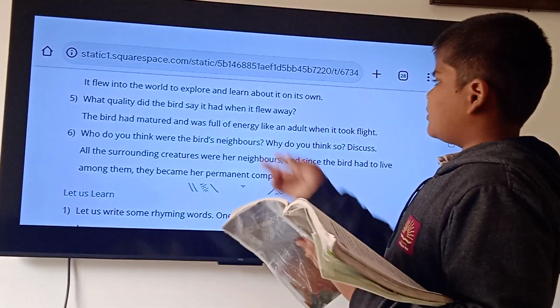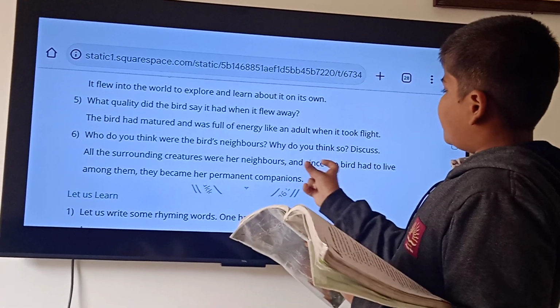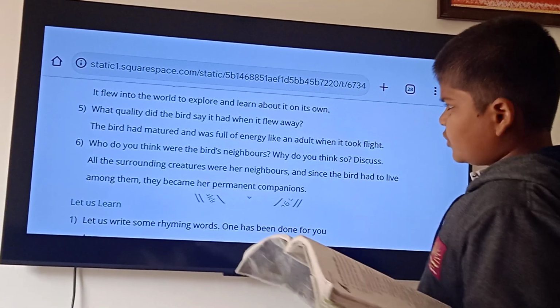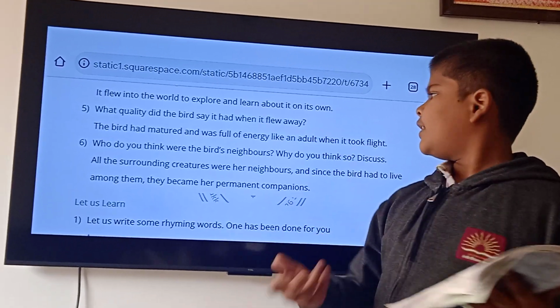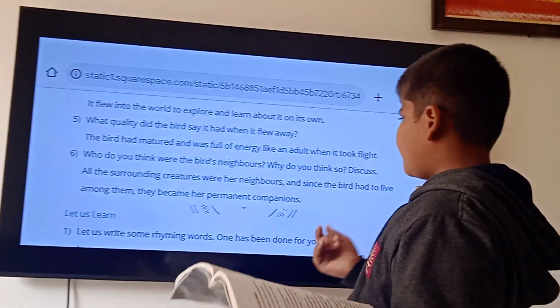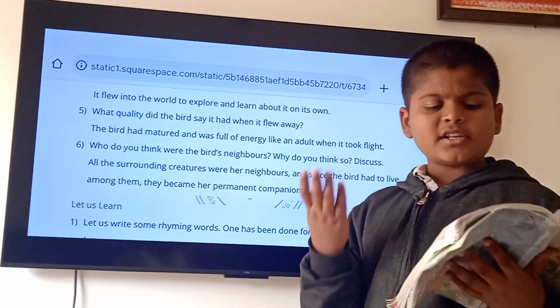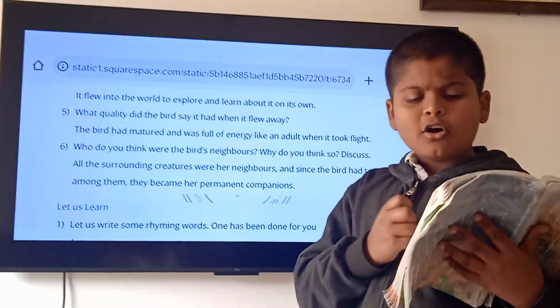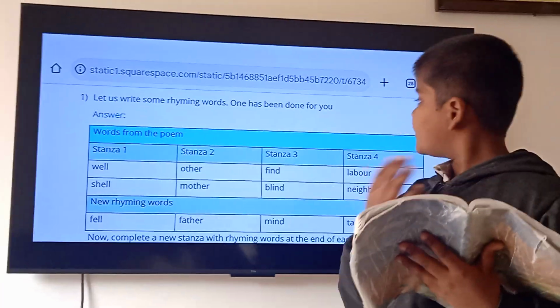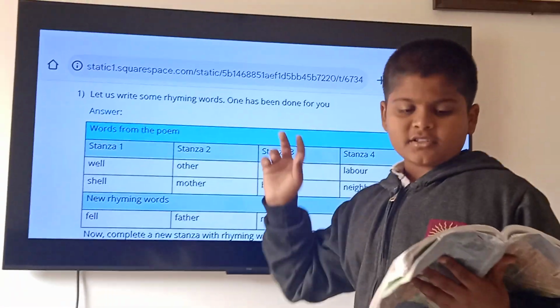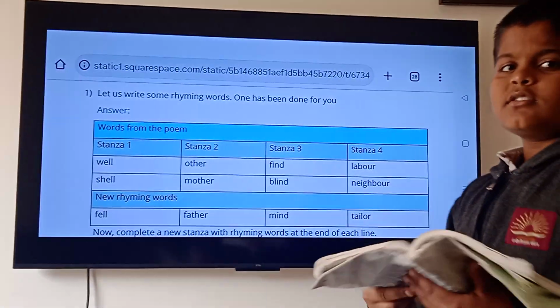Then the sixth question. Who do you think were the bird's neighbors? Why do you think so? Discuss. All the surrounding creatures were her neighbors, and since the bird had to live among them, they became her permanent companions. There is another answer. All the creatures surrounding her were neighbors. The bird had to live in their company, so they were neighbors and companions. Neighbors and companions are the same.